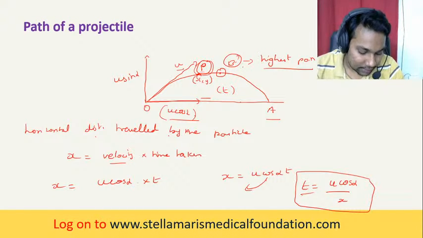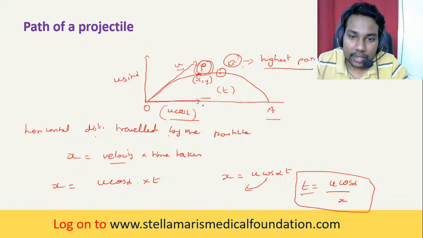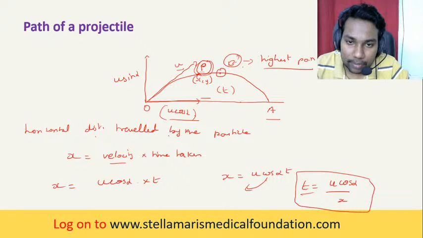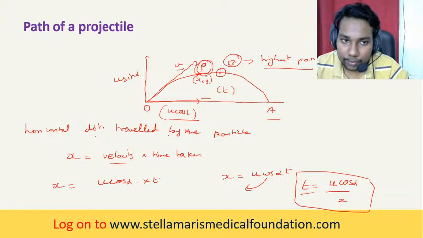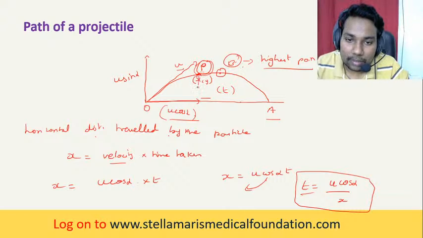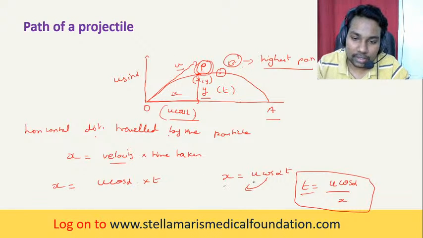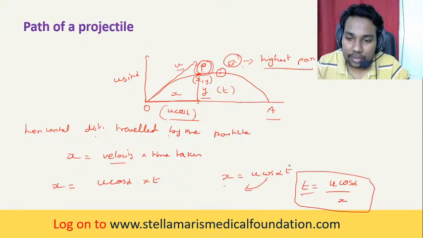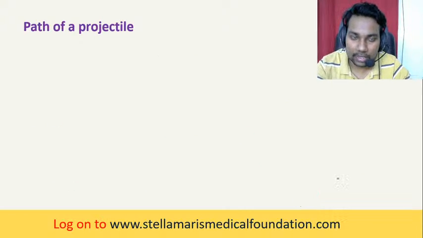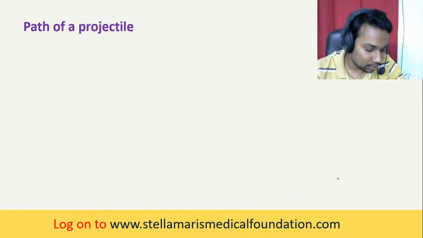Okay, so like I said, this is a portion of the particle on the projectile path. This is nothing but the vertical distance y, this is nothing but the horizontal distance x. So we have found out the horizontal distance, x is equal to u cos alpha t. From this we can find out t, the time instant, t is equal to x by u cos alpha. Do you understand till now what we have done?